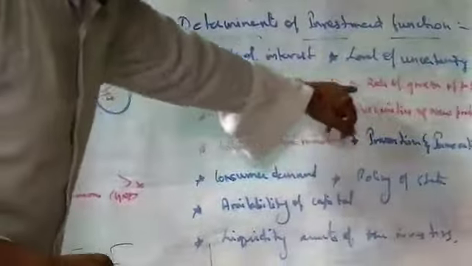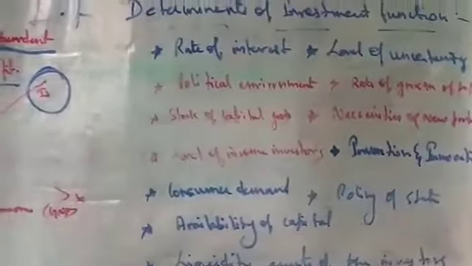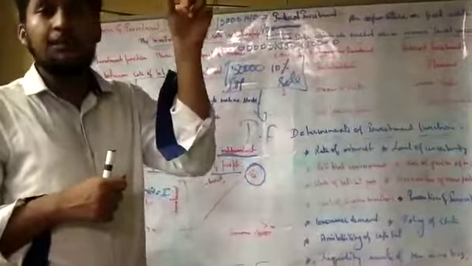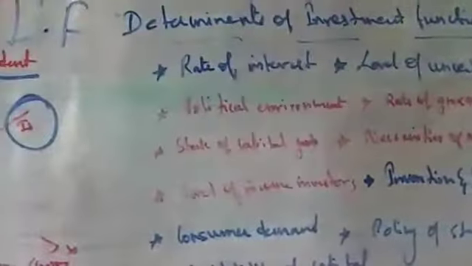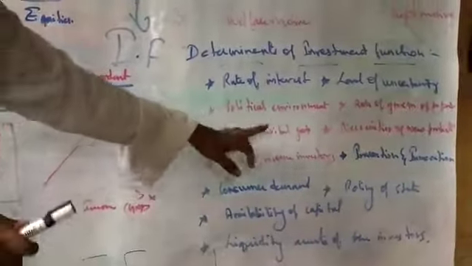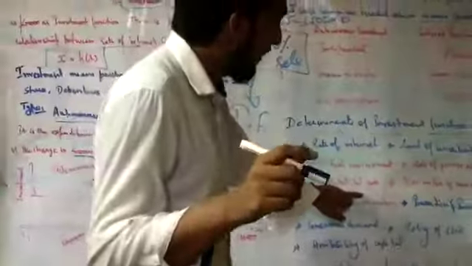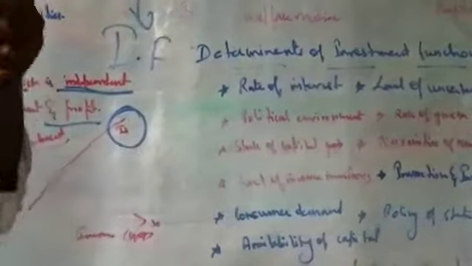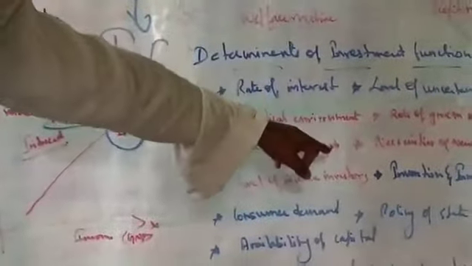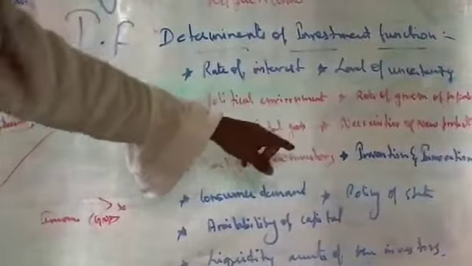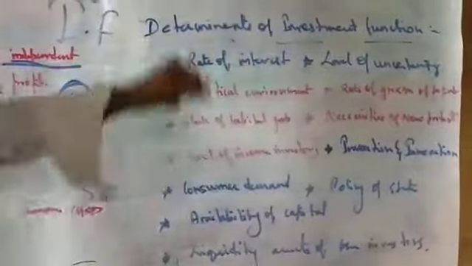Rate of growth of population is also a factor because you know GDP is calculated with the help of population. If the population increases, what happens? Even the investment rate goes up and a problem takes place. Stock of capital goods: when there is an increase in the capital goods, again the investment function becomes a problem. Next, necessity of new products. The consumer's mind always wants a new product. Because of that, the old product in the market will get damaged, and there is a problem in the investment.